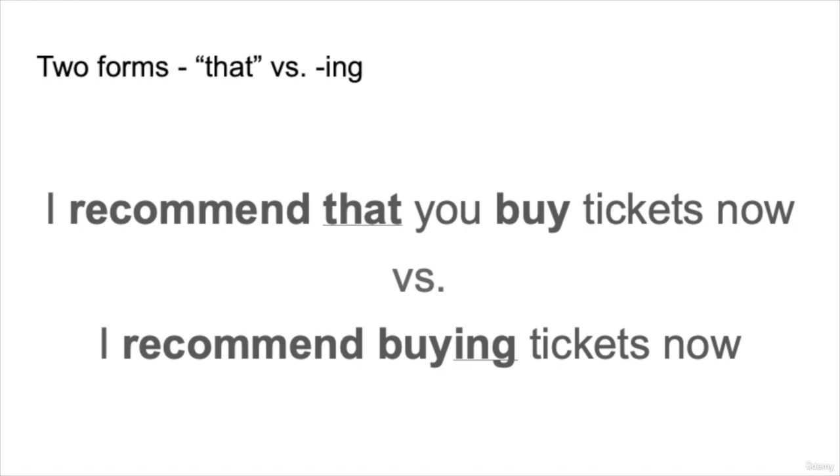So the subjunctive form is using that. But another way that we can use these 5 words is with an ing verb or a gerund. So consider the first sentence. I recommend that you buy tickets now. In this form, that is necessary, but buy is the simple form of the verb. So I recommend that you buy tickets now. And similarly, I recommend buying tickets now. Now, the difference between these 2 sentences is very small nuance, but basically these are the 2 kinds of forms we will work with today.